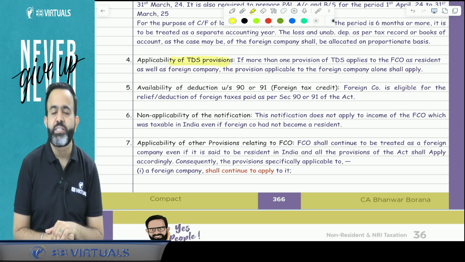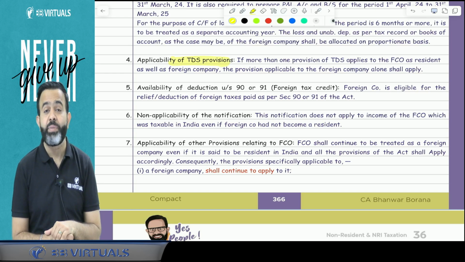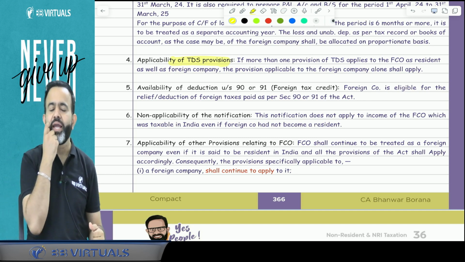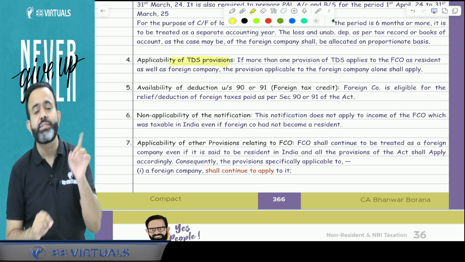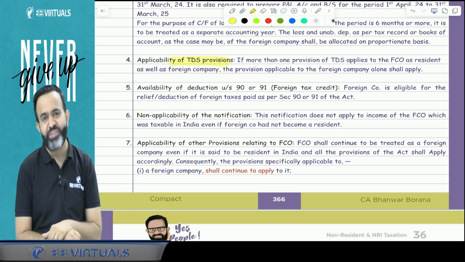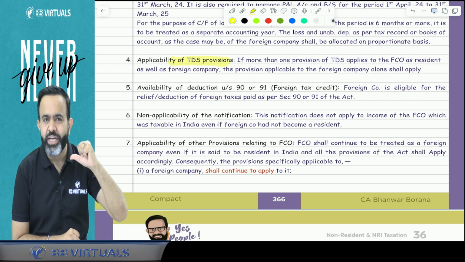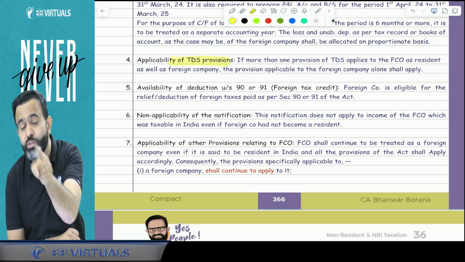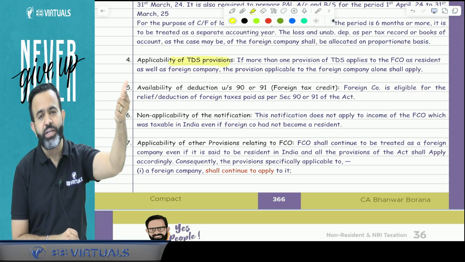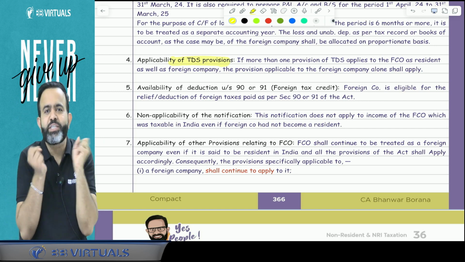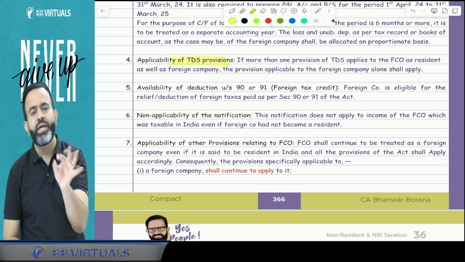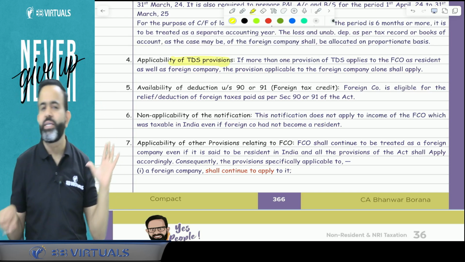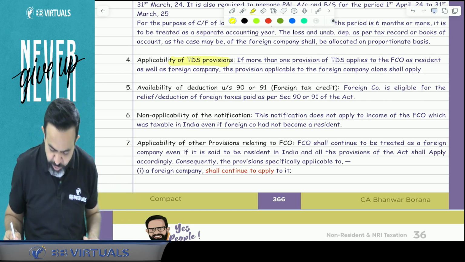Suppose professional fees is paid to a resident person, then TDS is applicable under section 194J. But if professional fees is paid to a foreign company, then TDS is applicable under section 195. Similarly, for contract payment, if paid to a resident, TDS is applicable under section 194C, but if paid to a foreign company, then 195. Then sir, which section will apply? So guys, the section which is applicable only to the foreign company will apply. So in simple words, TDS will be deducted under section 195. You got my point or not?